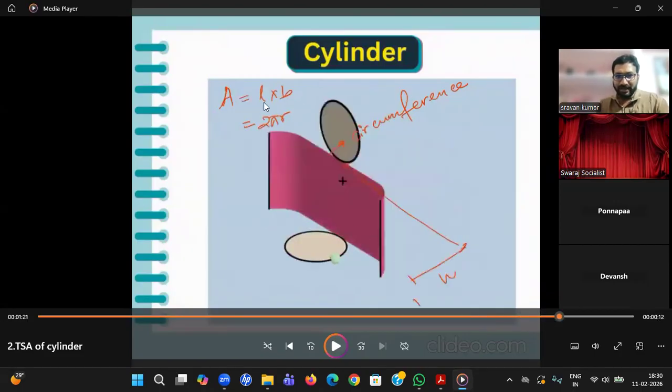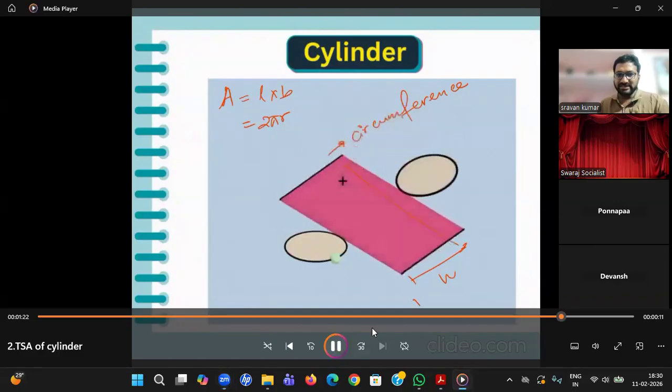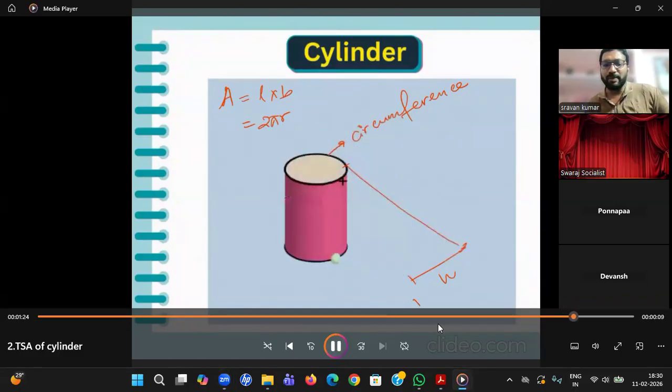So area will be length into breadth. Area of a rectangle is length into breadth. Length is nothing but 2 pi r and breadth is nothing but h. That's the reason it is just 2 pi r h. 2 pi r h. Okay.